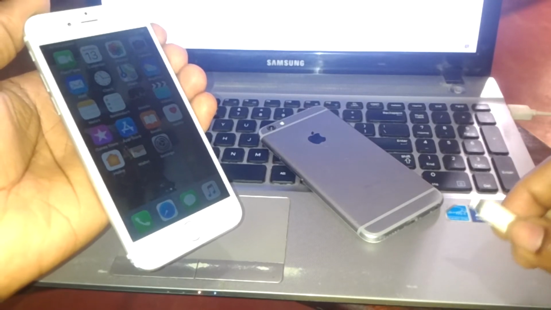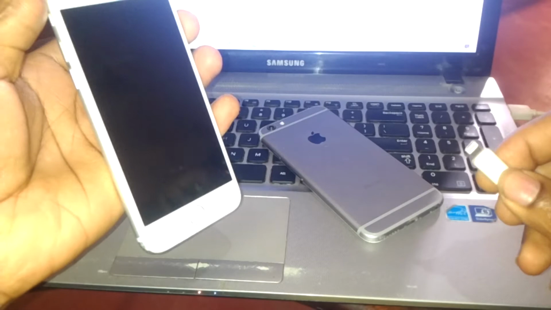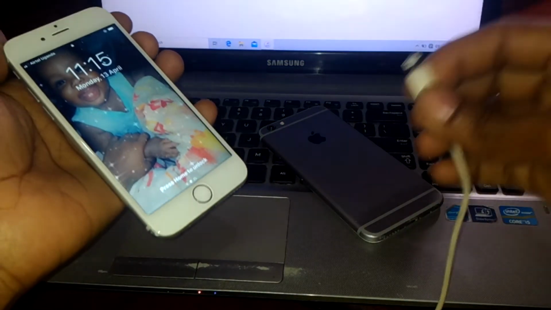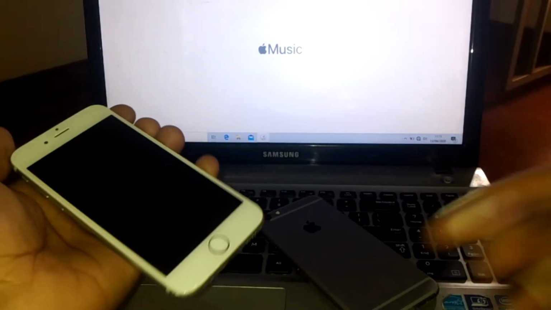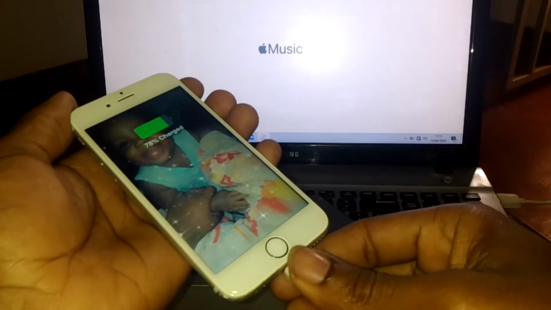In this video, I'm going to quickly show you how to back up your iPhone and other iOS devices. This could be a tablet, any. This is an iPhone 6. In our case, we have our iTunes opened, and this process is very easy and very simple.